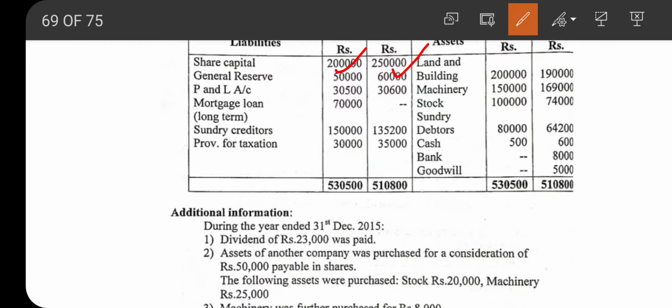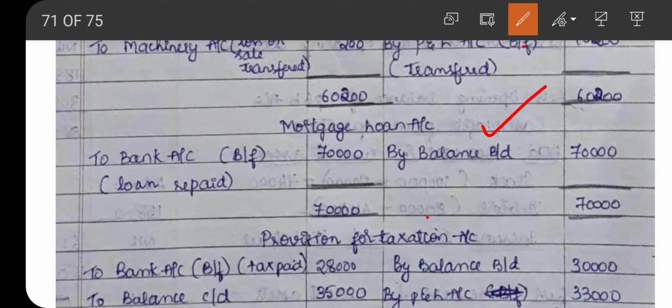And the next item under liability is profit and loss account. The opening and closing balances of profit and loss account will be considered when we are preparing cash flow from operating activities. The next item is mortgage loan. Opening balance is given 70,000 and there is no closing balance. It means they have repaid the mortgage loan. Now go through the mortgage loan account. By balance brought down 70,000, this is the opening balance. There is no closing balance, so the entire 70,000 is considered as loan repaid. So to bank account, balancing figure 70,000. So 70,000 will be the total.